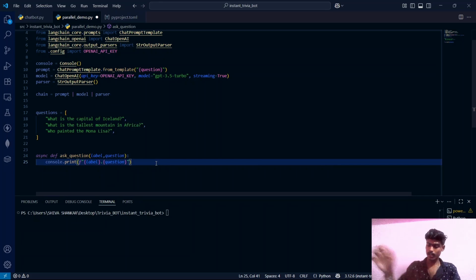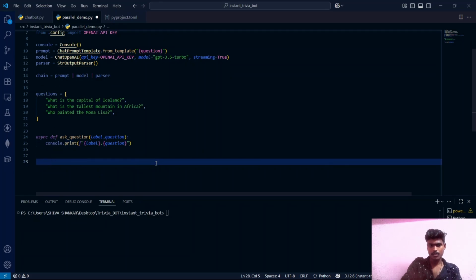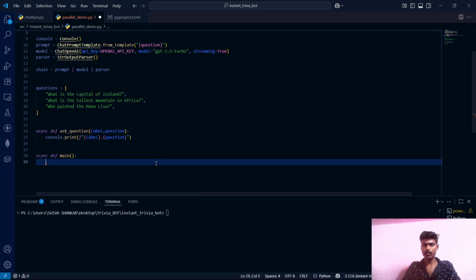And now we need to call this function also. And for that, let's define a main function. And guys, now I'm about to write some code. I will explain what that code is after writing. Just let me write that code.